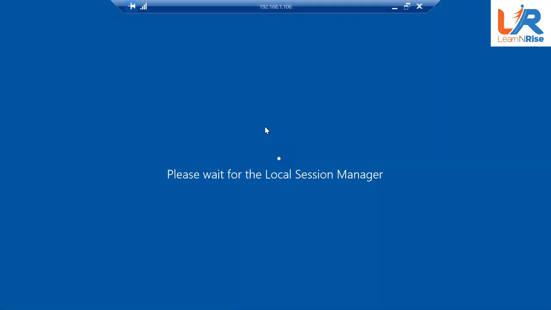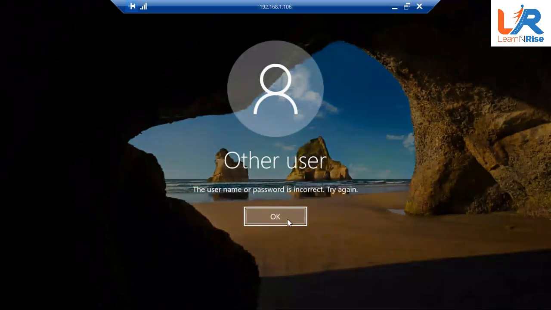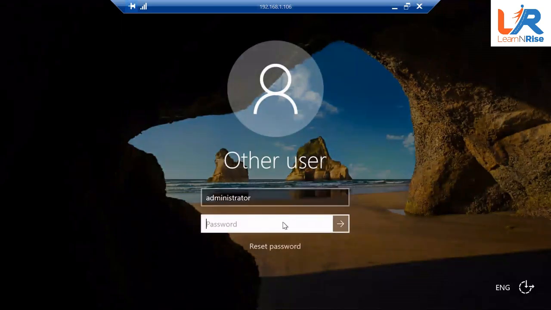Yeah, Srinivas. So now it looks bigger. Oh, can you type your password? I think.